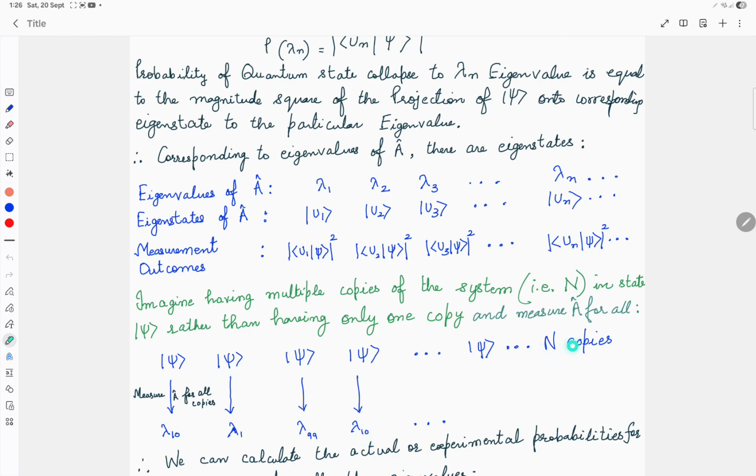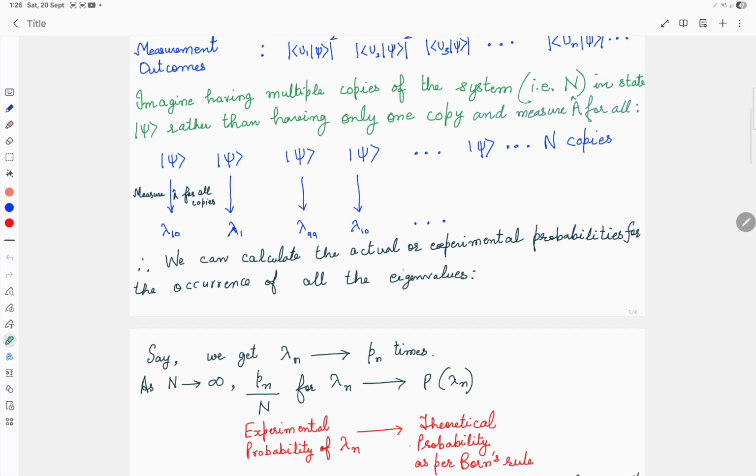In all the capital N measurements, we will get some eigenvalue as the measurement outcome, and some measurement outcomes will repeat. Lambda 10 can come 2 times, 3 times, 4 times. Similarly, lambda 1 can come 2, 3, 4, 5 times and so on.